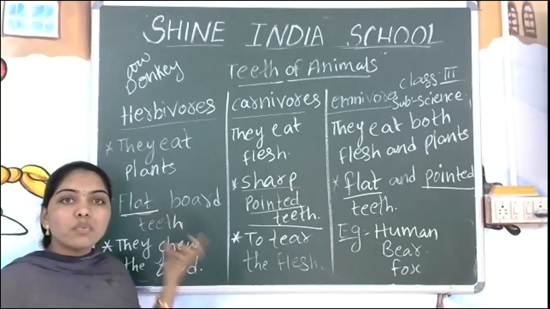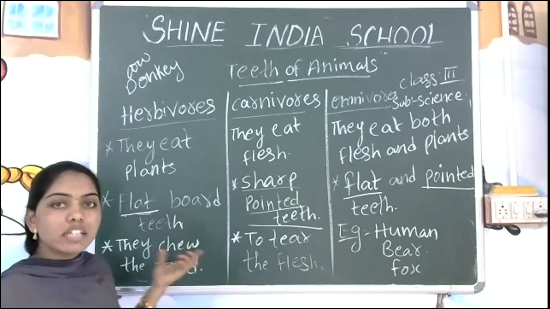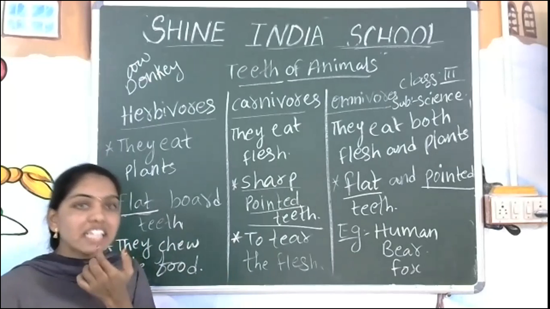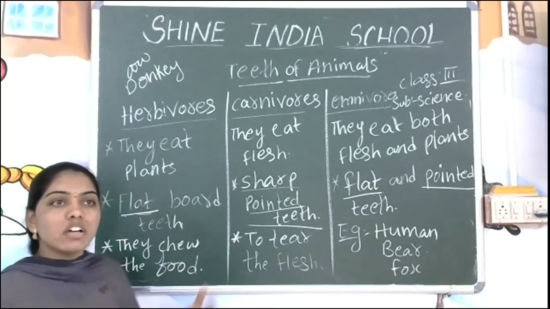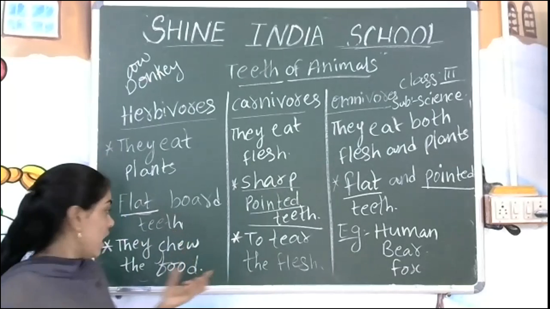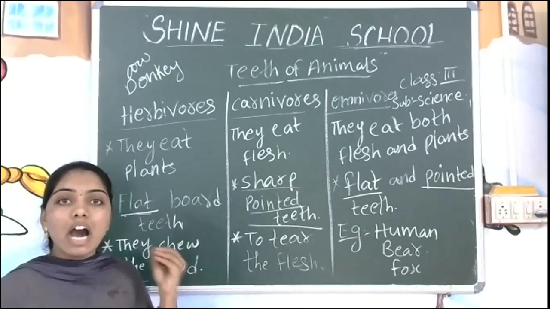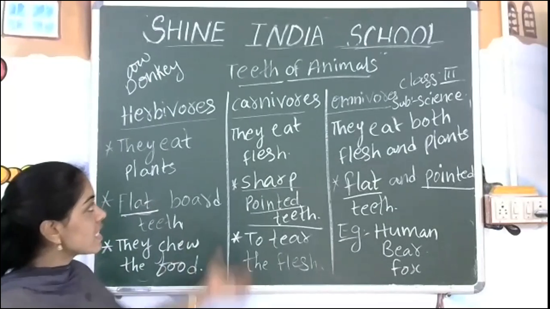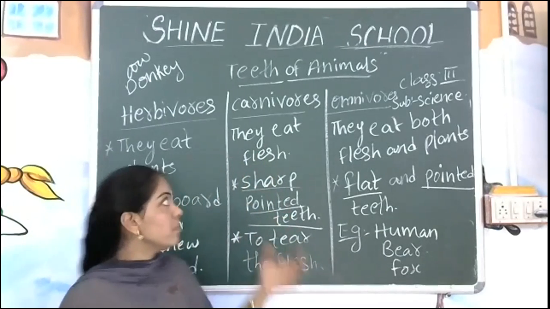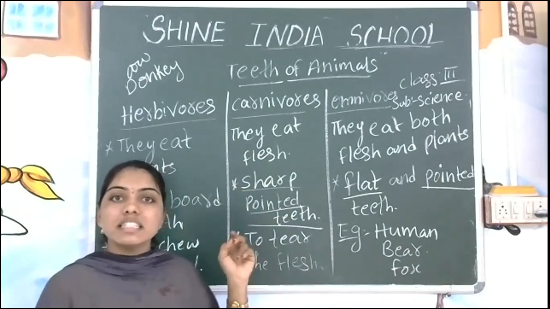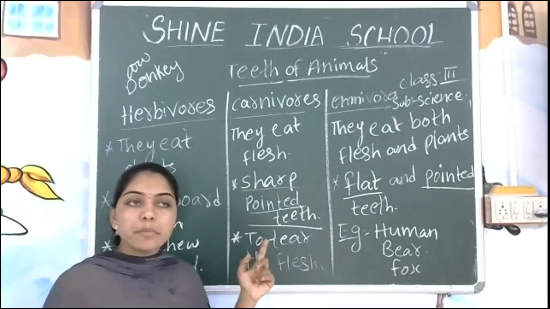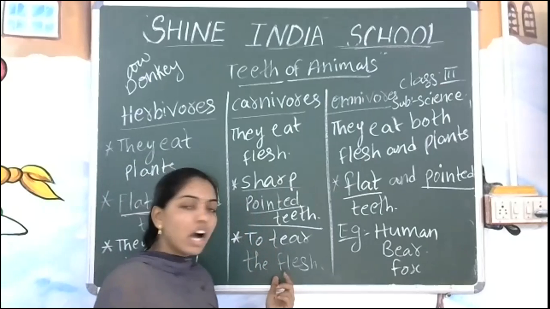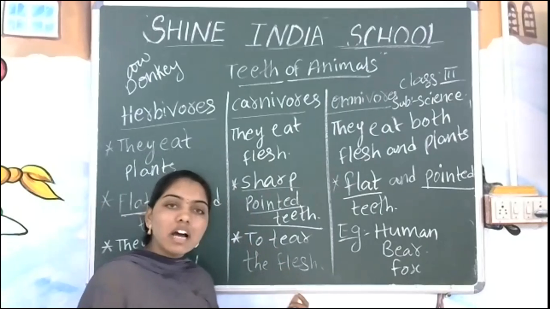What is the next one? What type of teeth will be there? Flat, broad teeth. The front teeth are called flat broad teeth. What is the use? They grind things or chew the food. The second one is the carnivorous animal. What is the main thing here? They eat flesh. What type of teeth do they have? Sharp pointed teeth. How do they use them? To tear the flesh.